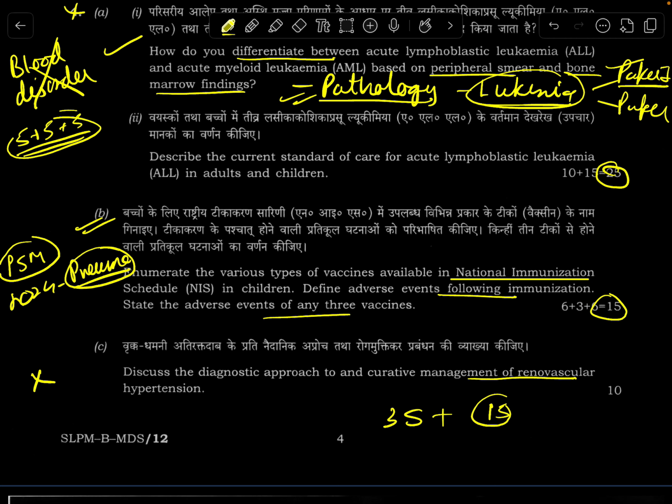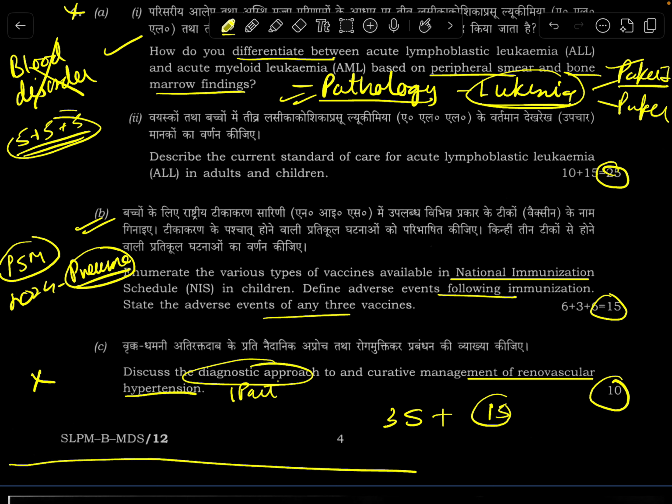Diagnostic approaches to renovascular hypertension, part of syllabus. Easy question, but only a 10 marker and they have asked the diagnostic approach. So they are expecting some sort of flowchart, etc. So with this, we end with part A or section A of paper 2.